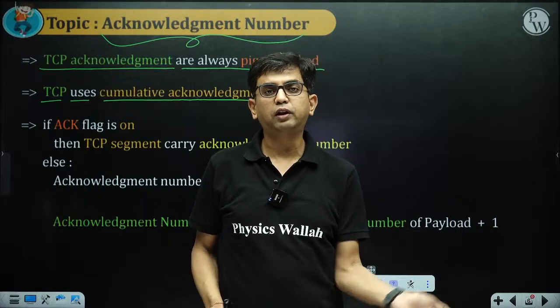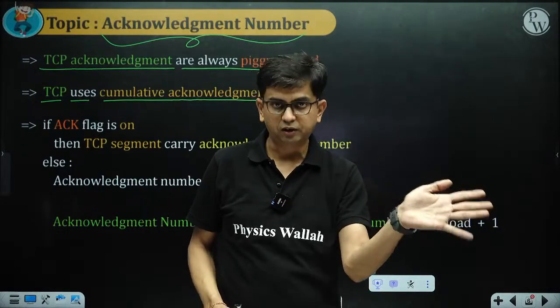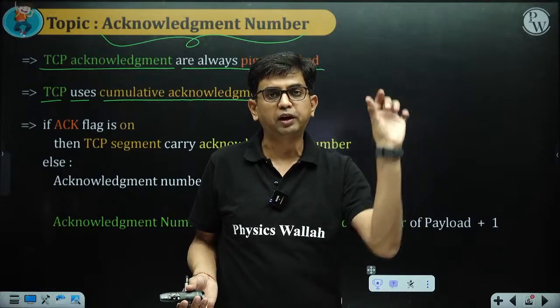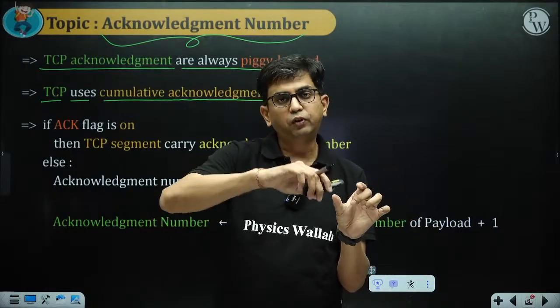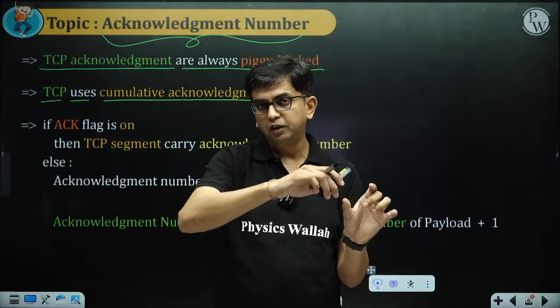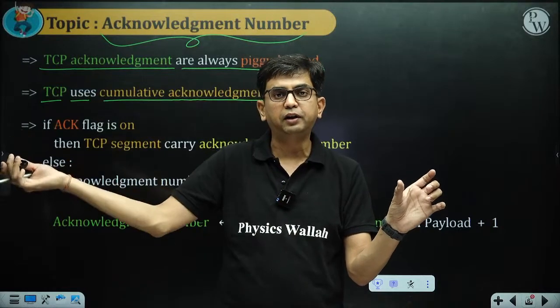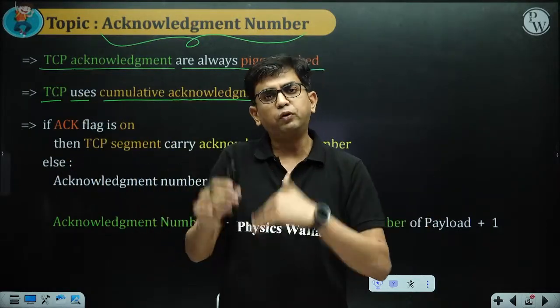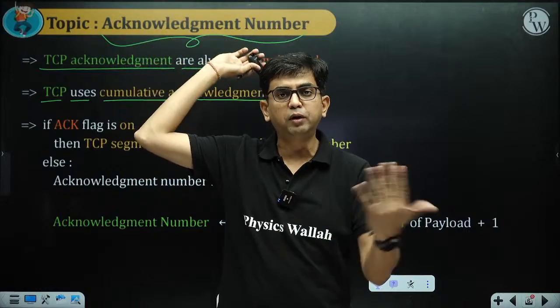I am looking for the segment whose sequence number is this. So the receiver is always telling that I am looking for a segment whose sequence number is this. It means before that segment, which is demanded and expected by the receiver, everything is clear. That's the meaning of cumulative acknowledgement.